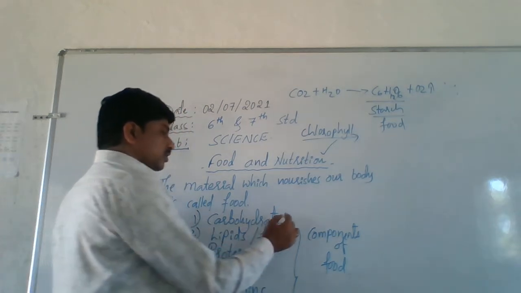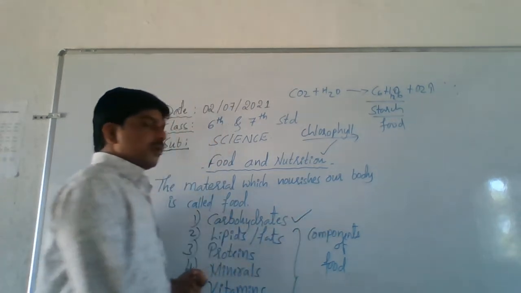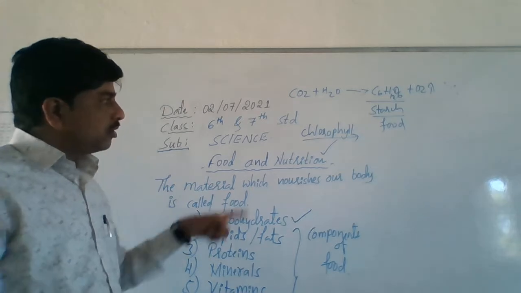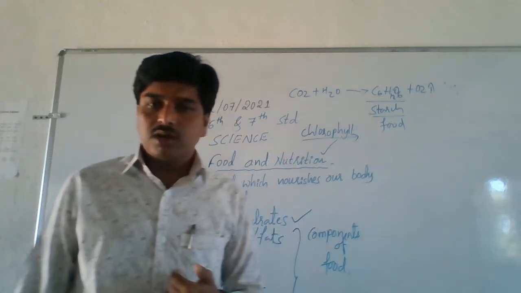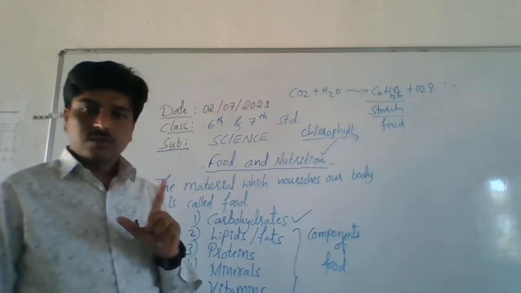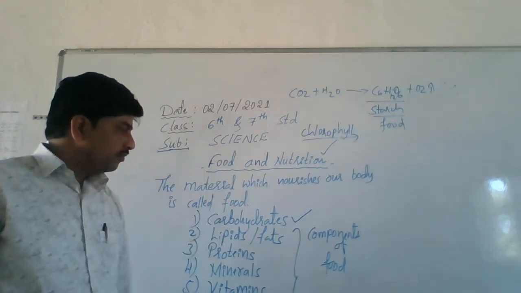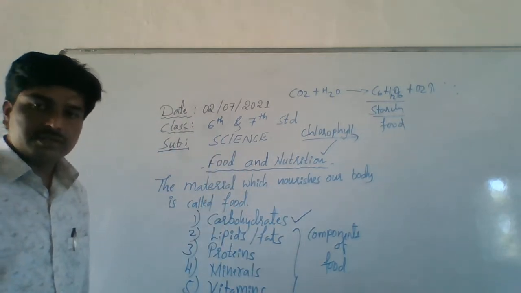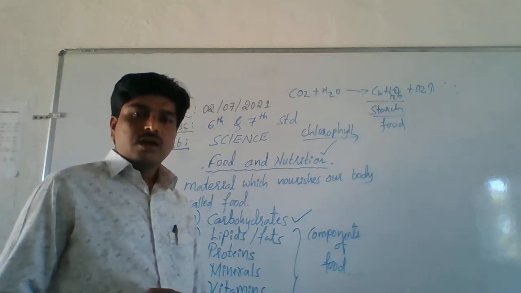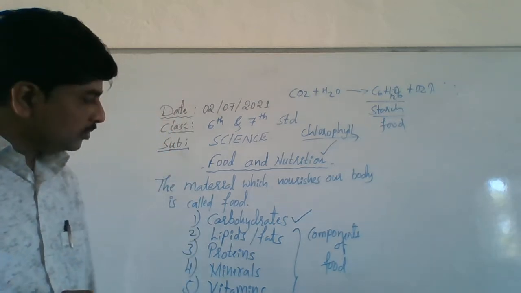Let's come to the first component of food, that is carbohydrate. You know that green plants are the main source of our food. Clear or not? Okay. Let us discuss the functions of these components. Carbohydrate is there.